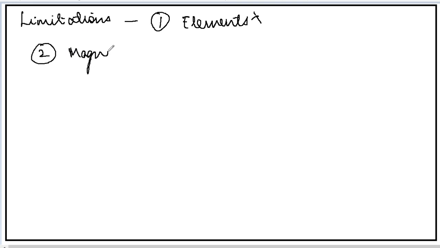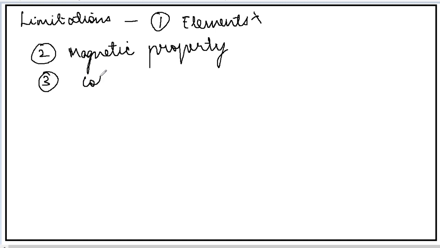So the limitations of the Werner theory are that it doesn't explain why all elements don't form coordination compounds. Why all elements can't form coordination compounds is not explained by the Werner theory. Second limitation of the Werner theory is that it doesn't give us any idea about the magnetic property of the coordination compounds. Magnetic properties means you already have done the magnetic behavior in your 11th standard. It may be paramagnetic, diamagnetic. So all these properties of the coordination compounds are not explained by the Werner theory.